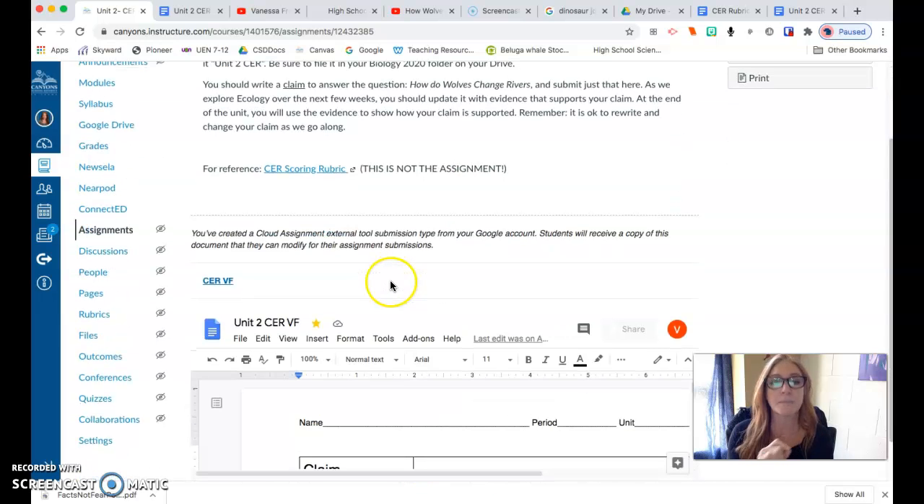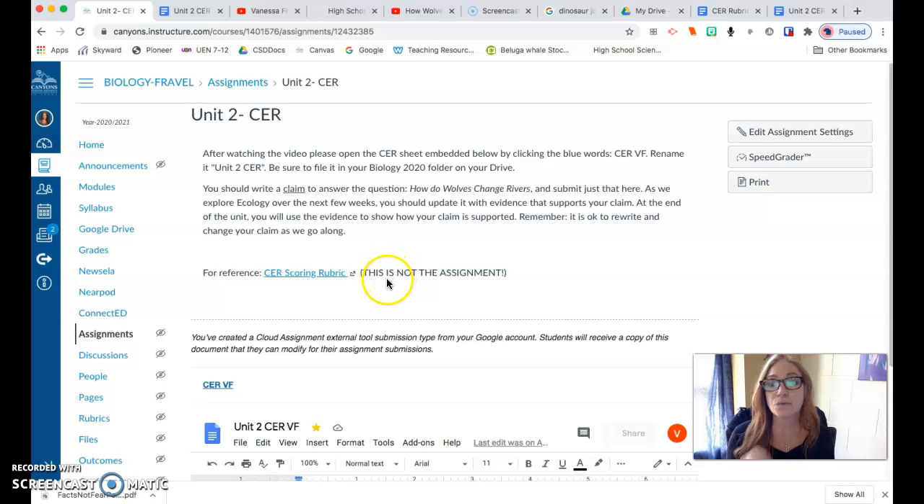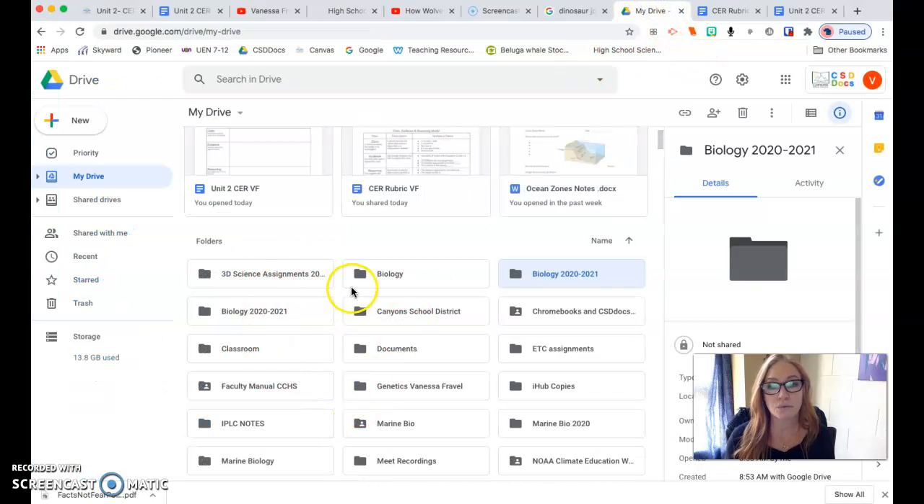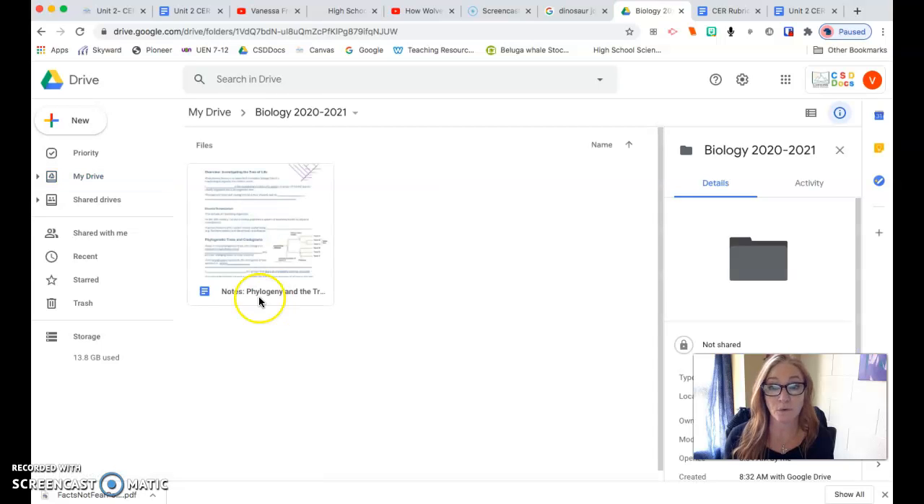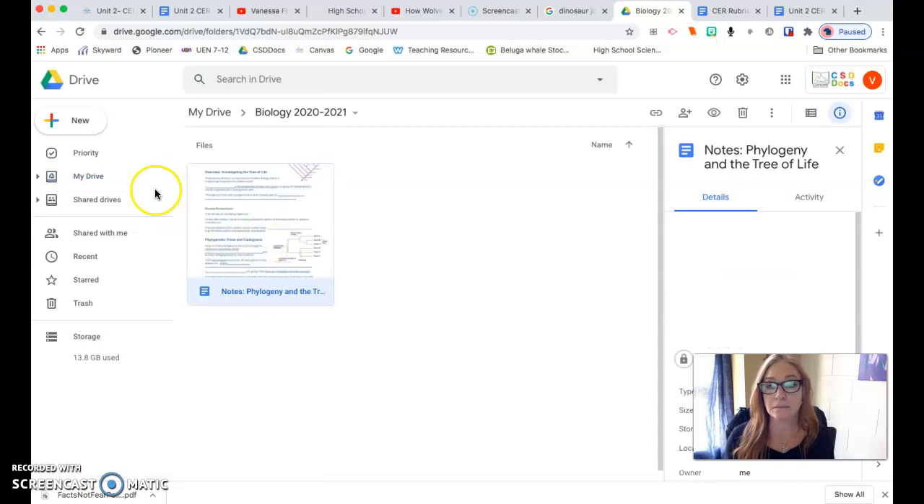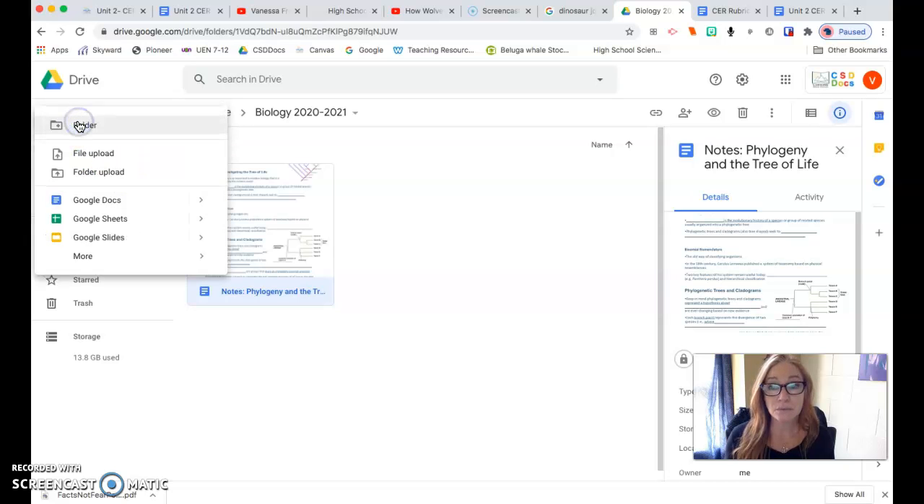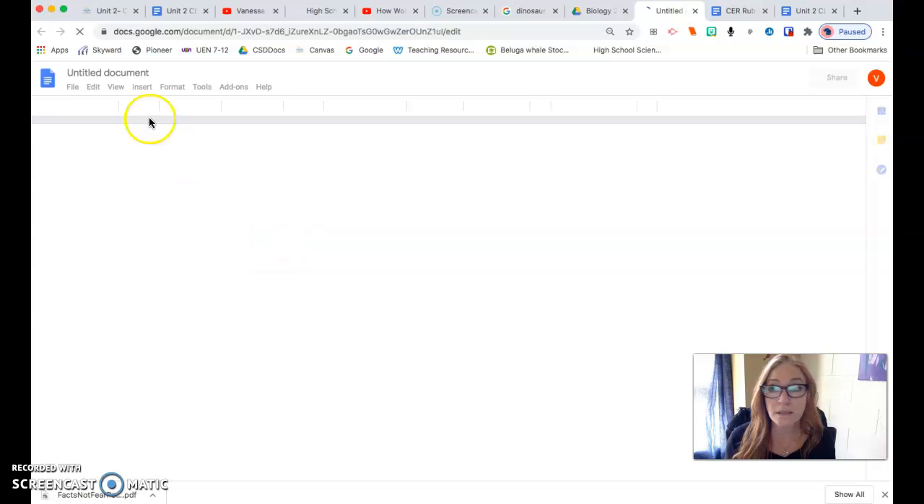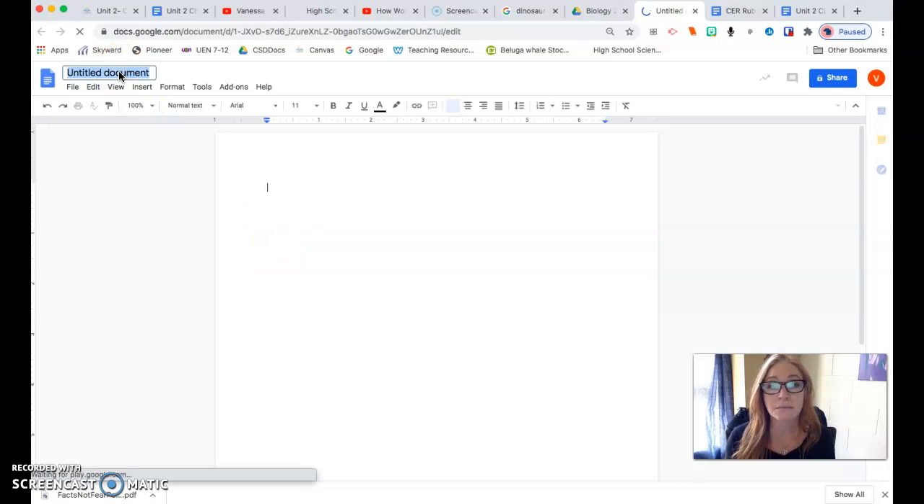But sometimes there will be assignments where I ask you to create a Google Slides or a Google document of your own. I don't embed one. So here's how you do that. You come back to your drive, you go to your Biology 2020-2021 folder. You're going to hit New. And if I tell you, build a Google document to do this, you're going to hit Google Doc. It'll make you a new one. You put a title in, and then that assignment is already in your biology folder, so you know where to find it.